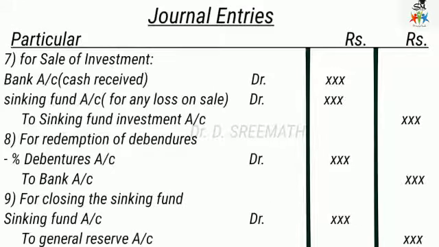For sale of investment: bank account debit, for the cash received, whatever amount has been received. Then sinking fund account: suppose the sinking fund investment incurs any loss on sale, then that loss on sale is to be debited, then to sinking fund investment account. Suppose there is a profit, then bank account increases, sinking fund investment account is credited with its value, and the sinking fund account is credited with the profit. It won't be sinking fund debit, loss on sale.